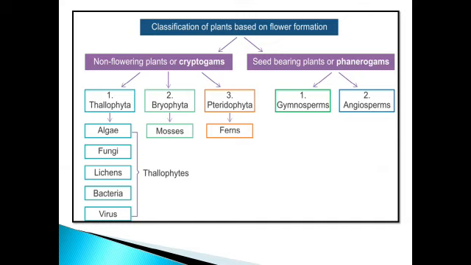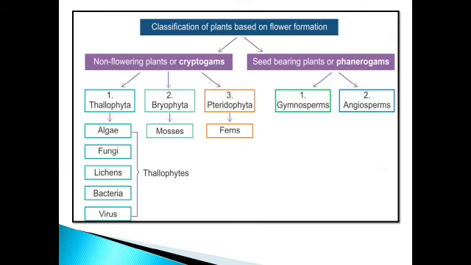Whereas phanerogams have flowers, seeds and fruits. That's why cryptogams, which do not bear any flowers, seeds and fruits, are also known as non-flowering plants, whereas phanerogams, which bear flowers, seeds and fruits, are also known as seed-bearing plants.